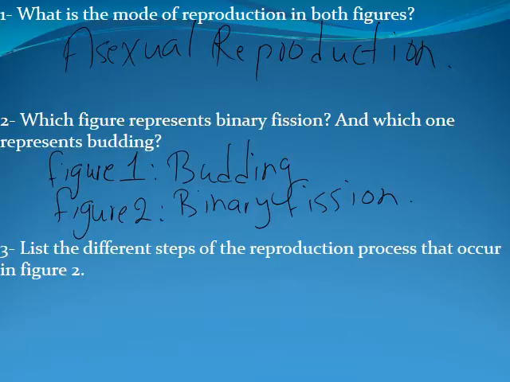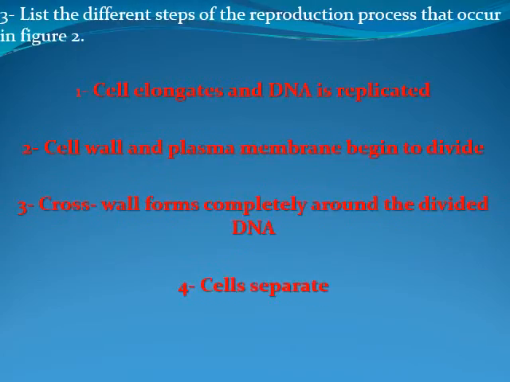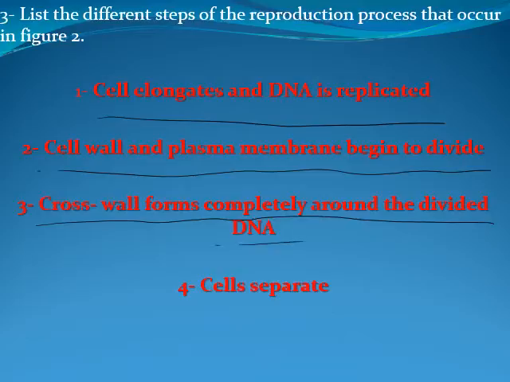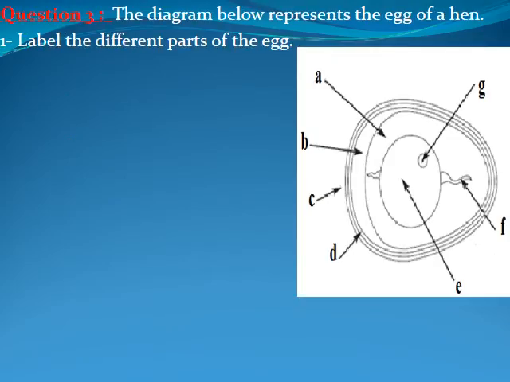C. Cross wall forms completely around the divided DNA. Okay, 4. D. Cells separate. Okay, that's it. Thank you, Jamil. Moving to question number 3.